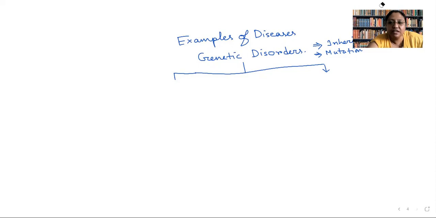We can think about gene therapy. If we know the DNA sequence which is altered and what the ideal DNA sequence should be, then we can think of correcting it. But once a person is fully grown, gene therapy is not a very good idea. We need to do it when the person is at the zygote or embryo stage.